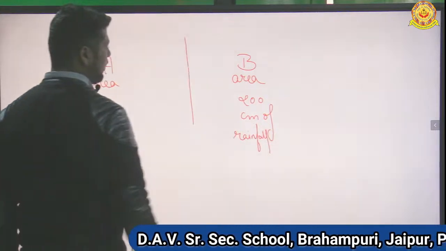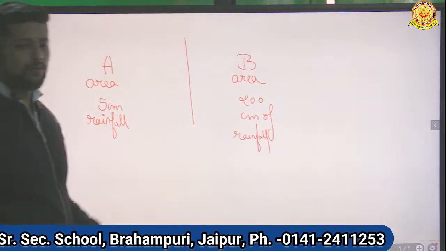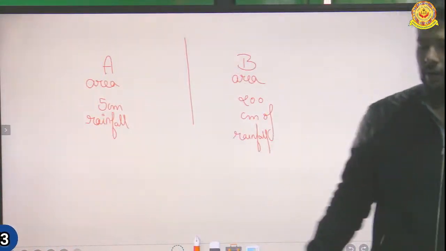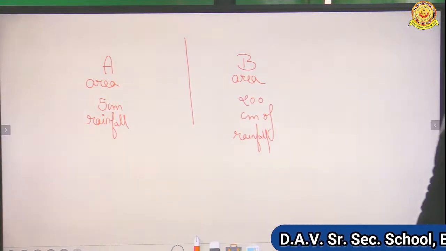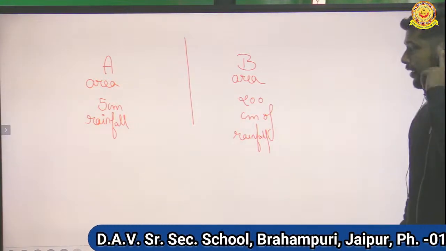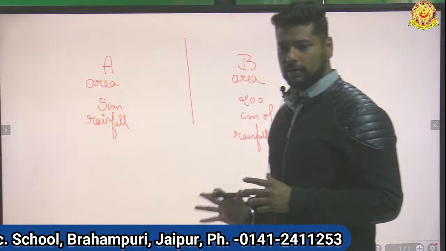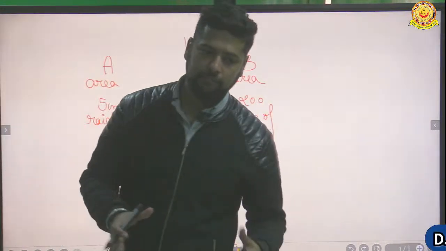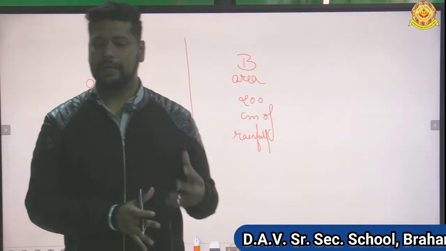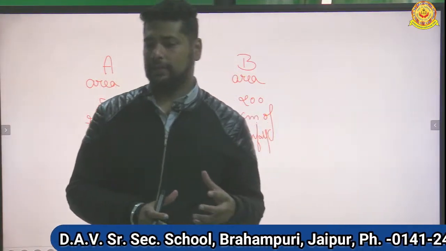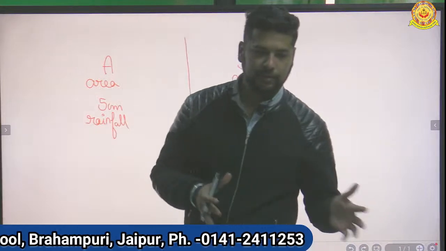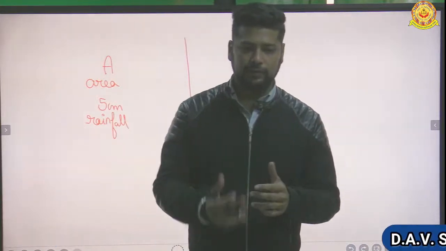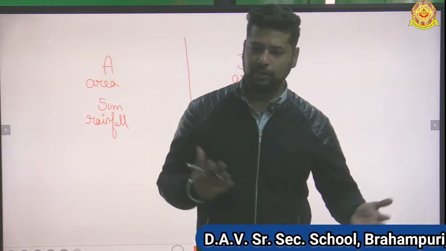Tell me, in which area can we find more variety, more diversity of species, in A area or in B area? Of course in B area. Why? Water is the factor which decides the diversity of living things in an area. Suppose I give you the example of a desert and a rainforest. In which would you find more varieties of species?